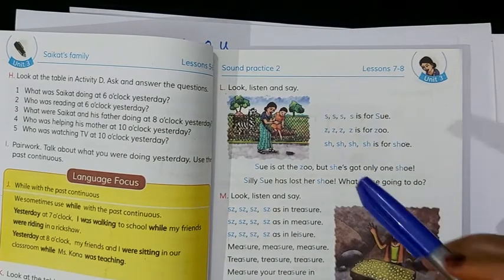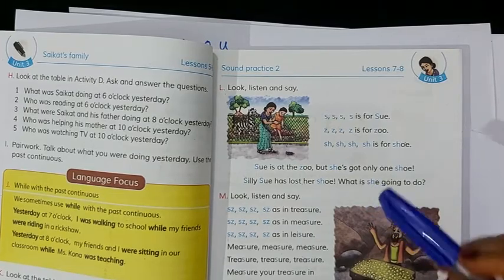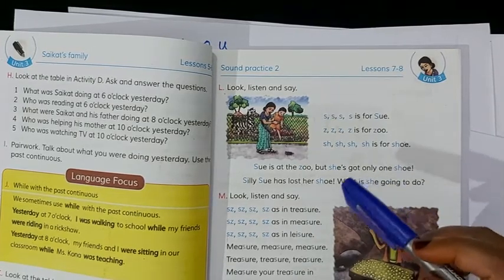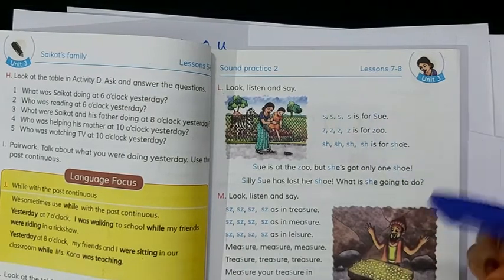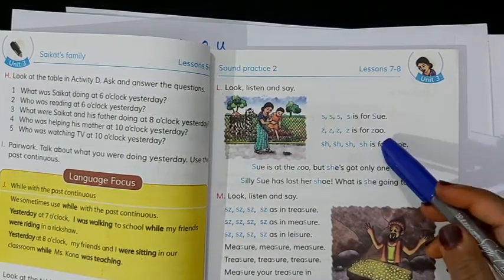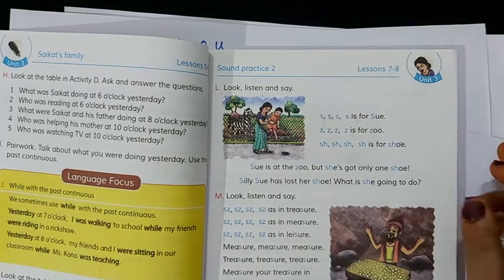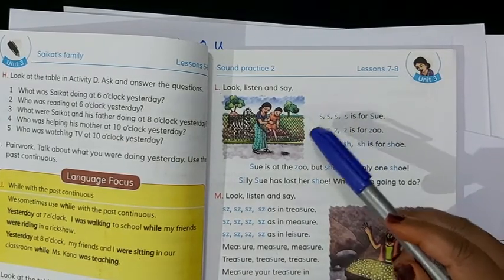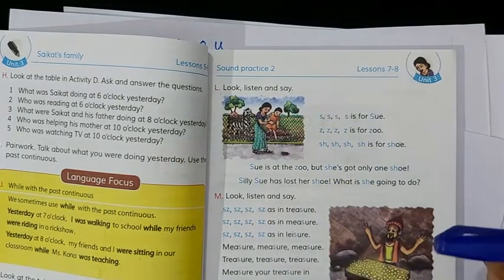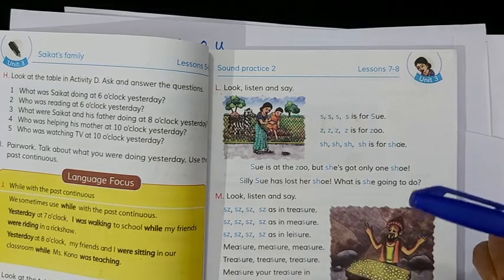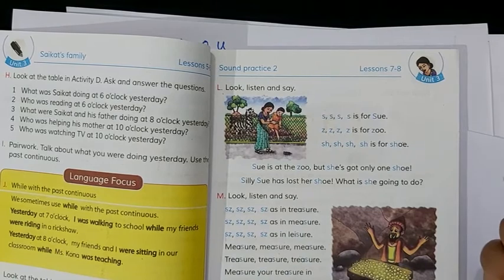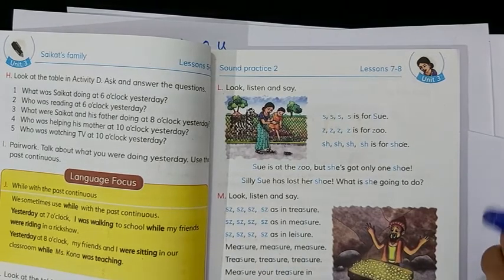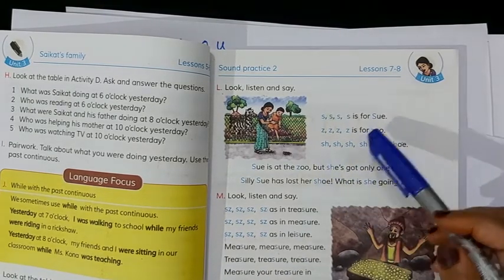Dear student, you just practice like this way. When you practice like this way, these sounds become habituated to your tongue. So practice this sound again and again so that you can easily speak and easily make the proper sound.